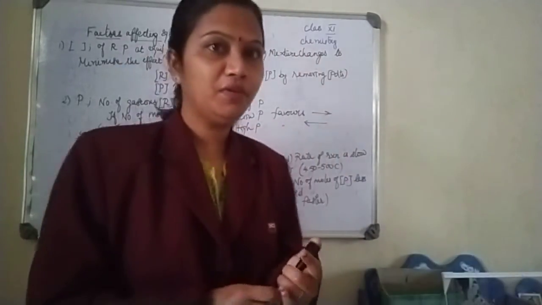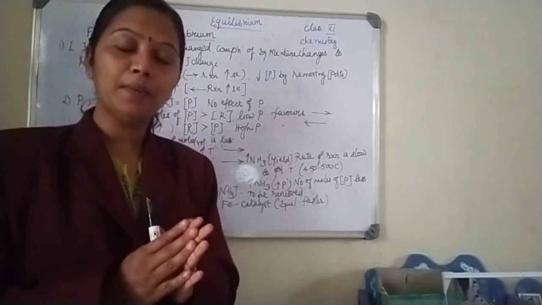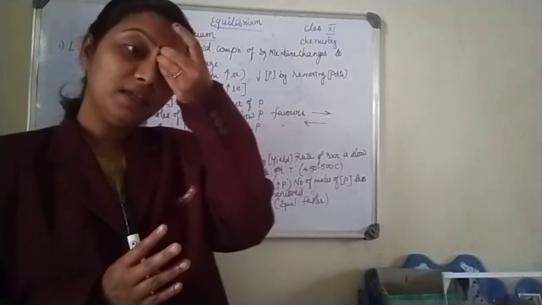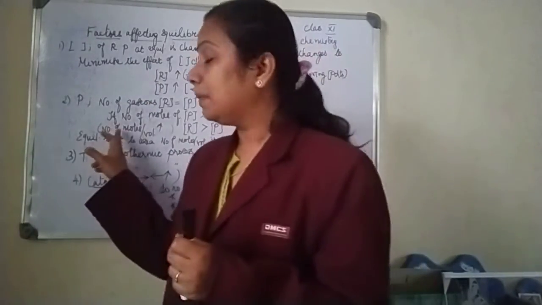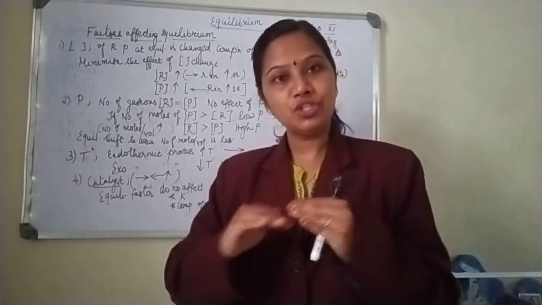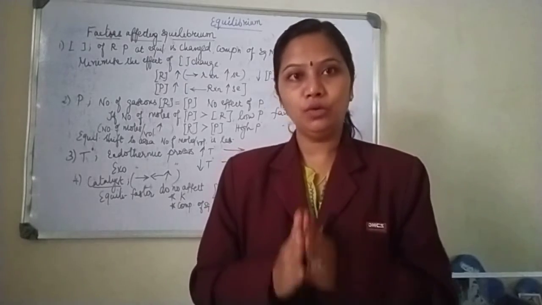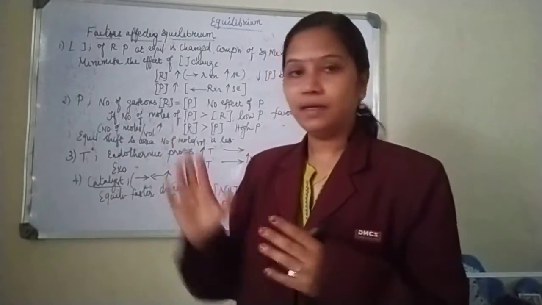So high pressure will be favoring the backward reaction. So whenever the pressure is high, what happens? Increase in pressure increases the number of moles per unit volume. As a result, the equilibrium will shift towards the area where the number of moles per unit volume is less. So this is under pressure.